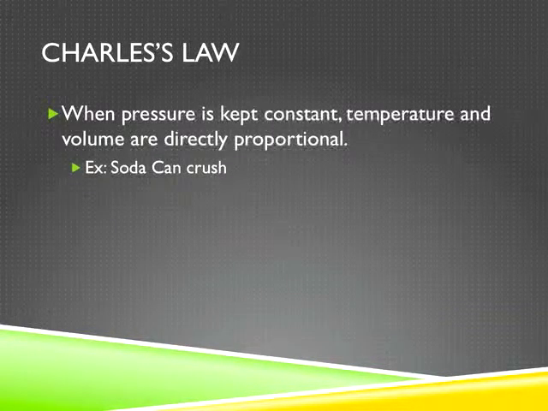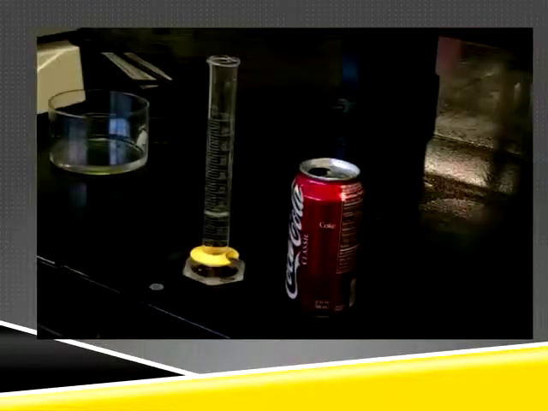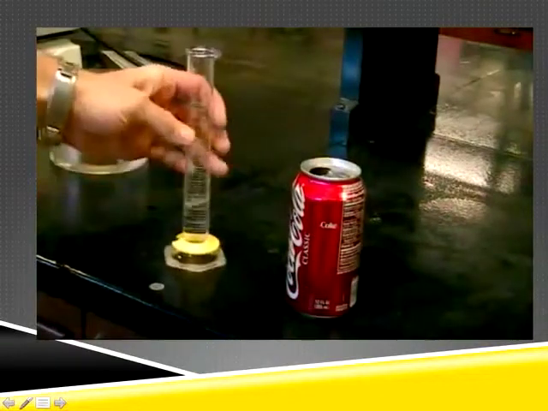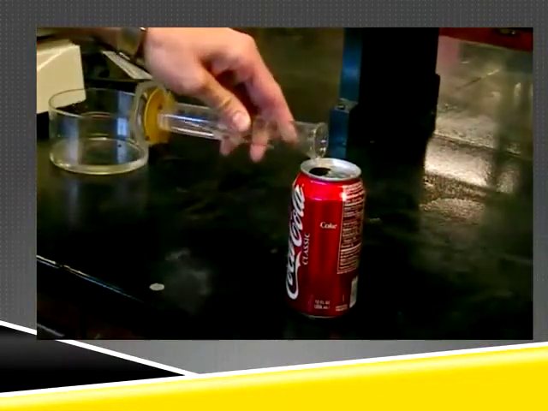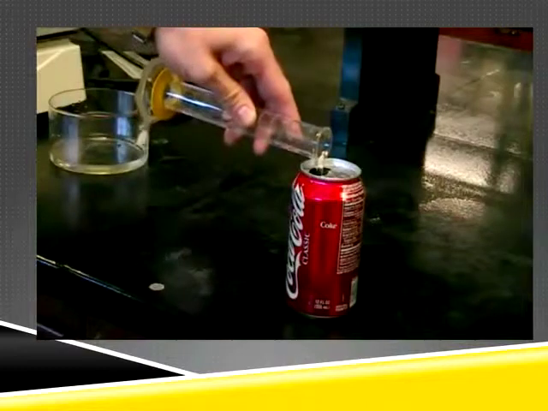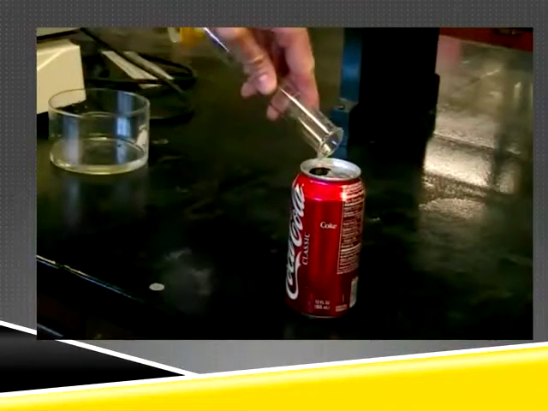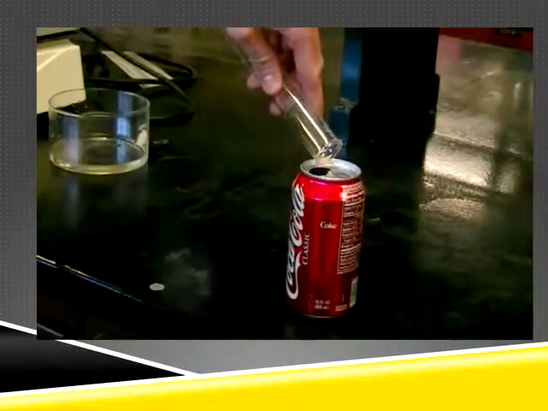The second law we're going to talk about is Charles's law. This law says that when pressure is kept constant, temperature and volume are directly proportional. That means they both go up or they both go down. An example of that is when you crush a soda can using pressure. So you pour a little bit of water into a soda can, and then you put it onto a hot plate or stove to heat it up.